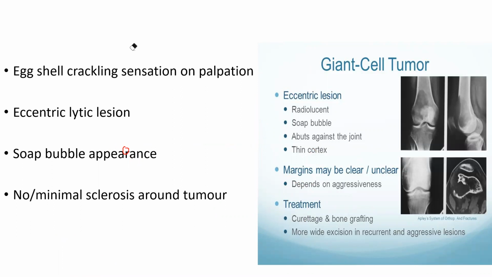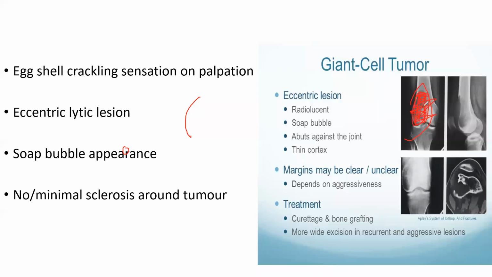Now, what is the treatment of the same? The treatment is the same: curettage. See, this is the issue, ये eccentric है, यहाँ पे ऐसा issue हो रहा है. Okay, so this is the tumor. So what will you do? You curette it. यहाँ से पूरा निकाल देते हैं, curettage कर देते हैं, and इसके अंदर bone grafting भर देते हैं. If you don't put bone graft, it will fracture. So bone grafting you put for structural support.